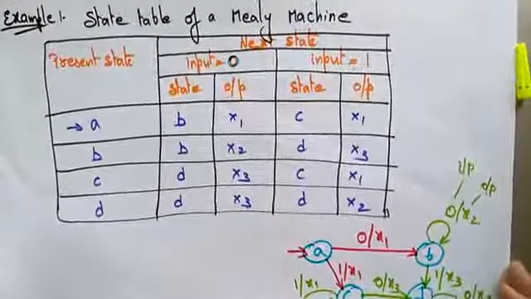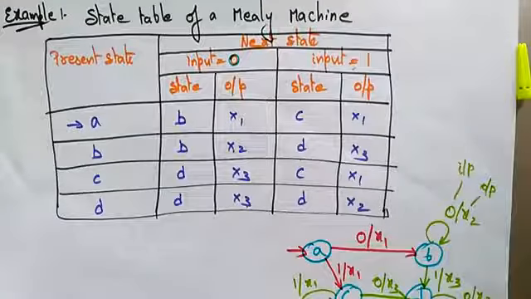In the next videos, I'll explain more examples of Mealy machines and the different ways they ask questions. Then you need to implement the state transition diagram, and based on the given input string, you have to produce the output for the input string, because the Mealy and Moore machines generate output.